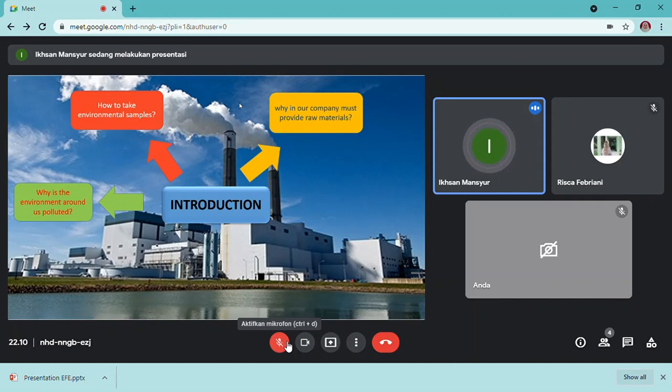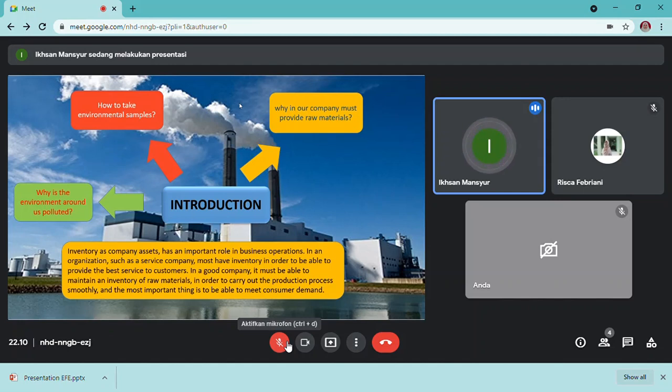Next, why must our company provide raw material? Inventory as a company asset has an important role in business operations. An organization such as a service company must have inventory in order to provide the best service to customers. A good company must be able to maintain an inventory of raw material in order to carry out the production process smoothly, and the most important thing is to be able to meet consumer demand.